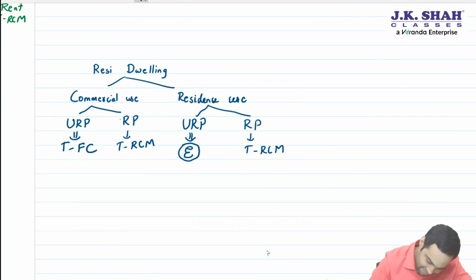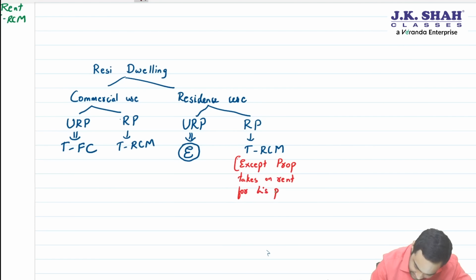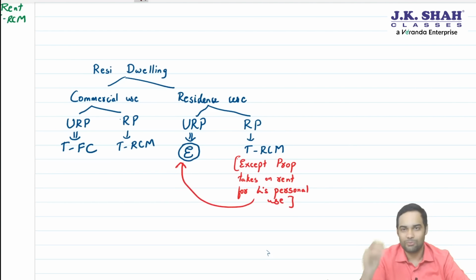Now that's what government has done. Government had added an explanation saying that if a proprietor takes on rent for his personal use, that is for his personal capacity and not for business purpose, then in that case it will enjoy an exemption. So proprietor taking it for personal use, not for business use, plus it is not the proprietorship concern which is taking on rent.